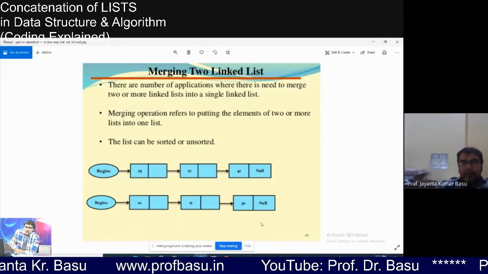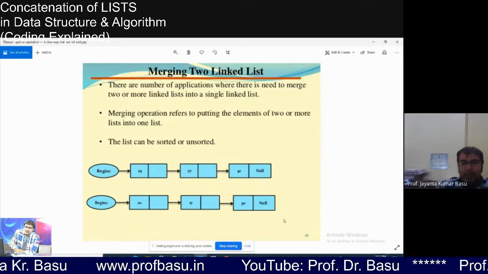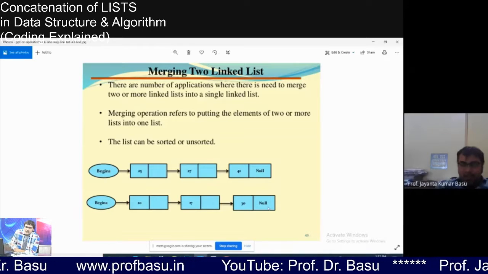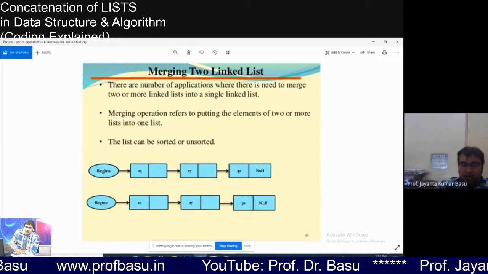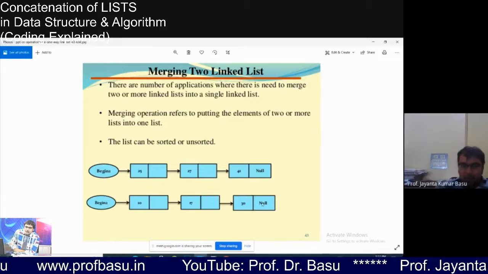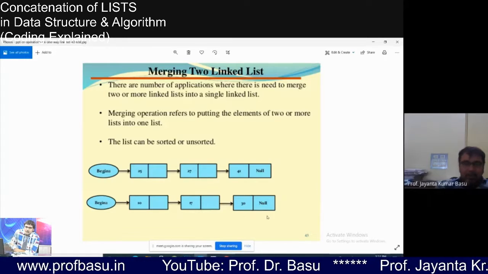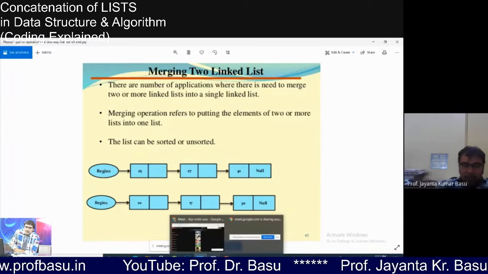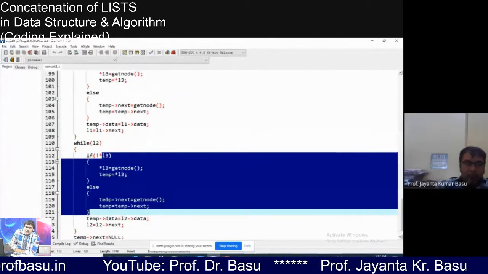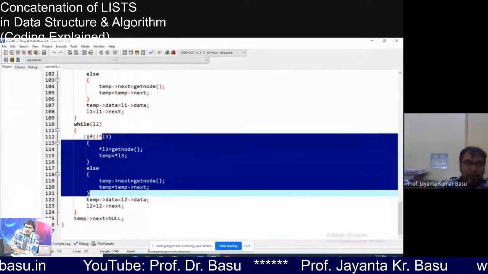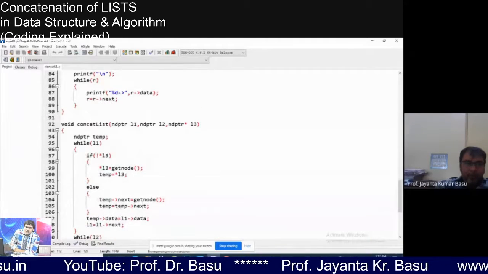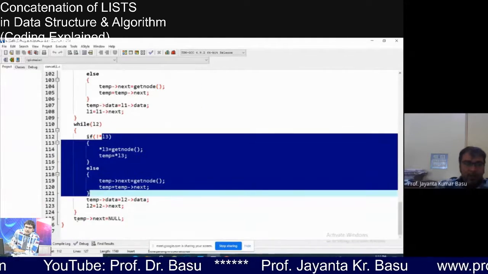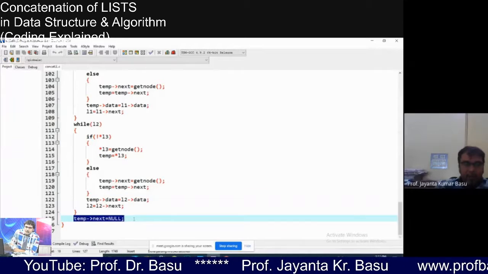For the third list, I have to make the next part of the last node null explicitly, otherwise that list will not be terminated. So explicitly we have to do that. That's why, before we end the concatenate function, we are making temp arrow next null.